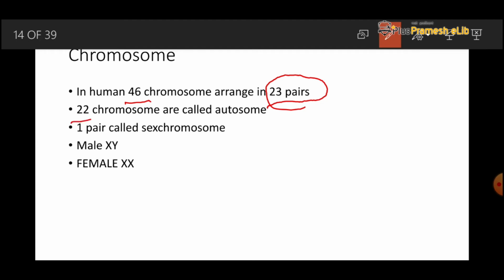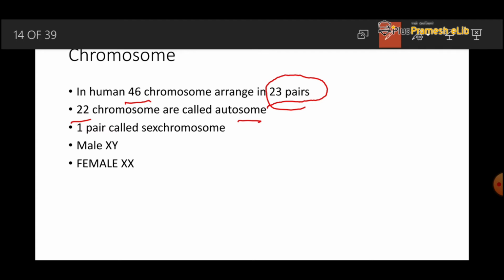The 22 pairs are called autosomes and one pair, the last pair, is called the sex chromosome. Why do we call the last pair the sex chromosome? Because it controls the sex of an organism.